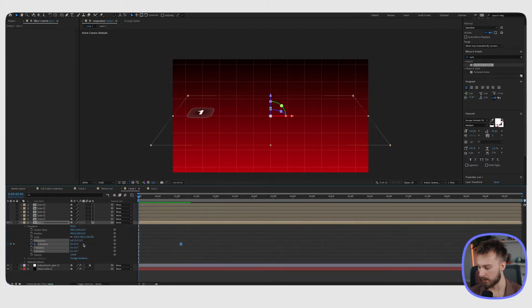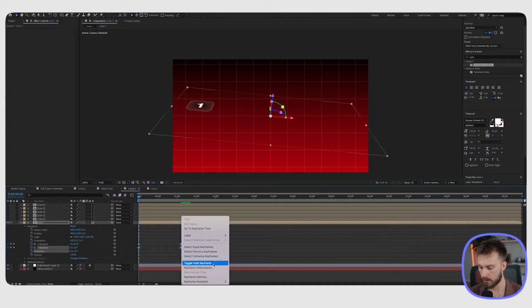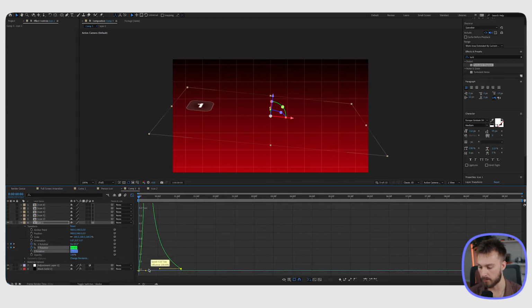We need to add a little bit of rotation to it now. So what I'm going to do is make a keyframe for the Y rotation, drag that keyframe to align with the other keyframe we have, kind of put it off axis a little bit here, and it should be good. And then we're going to ease that in as well and change the graph to it.